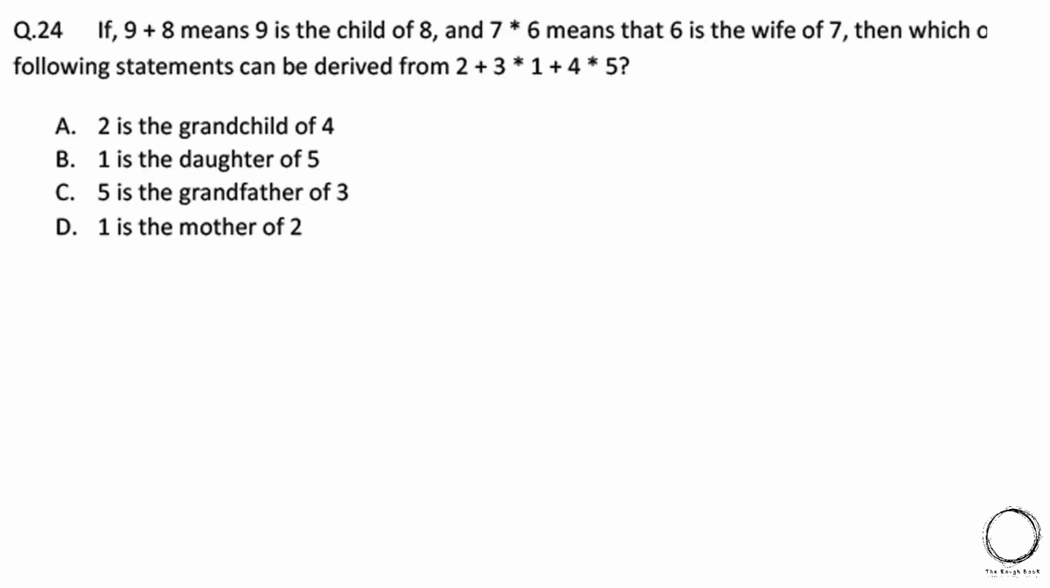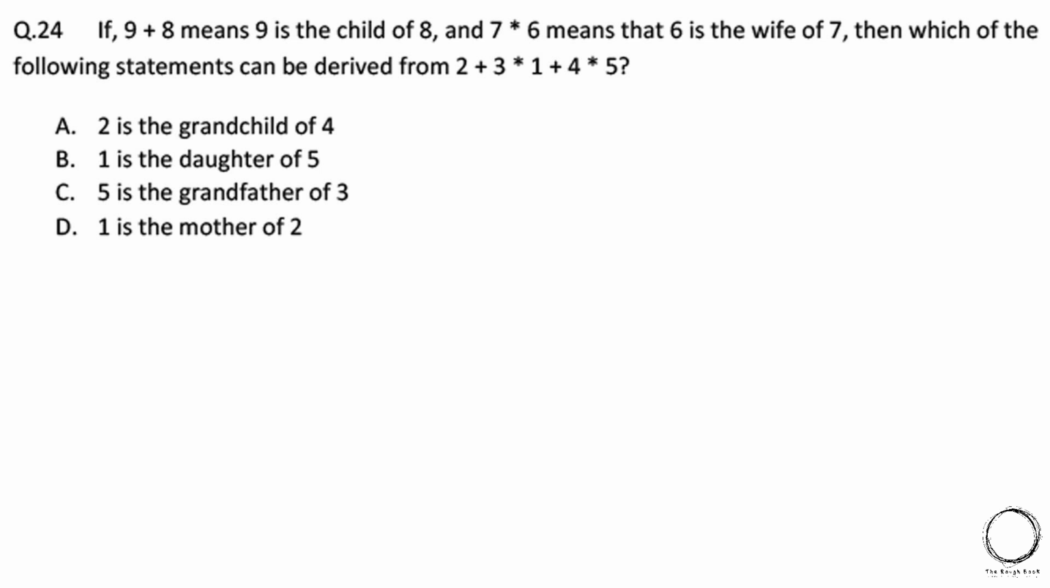Moving ahead, if 9 plus 8 means 9 is the child of 8 and 7 into 6 means that 6 is the wife of 7, then which of the following statements can be derived from 2 plus 3 into 1 plus 4 into 5? And the options are A, 2 is a grandchild of 4, B, 1 is a daughter of 5, C, 5 is the grandfather of 3, D, 1 is the mother of 2.